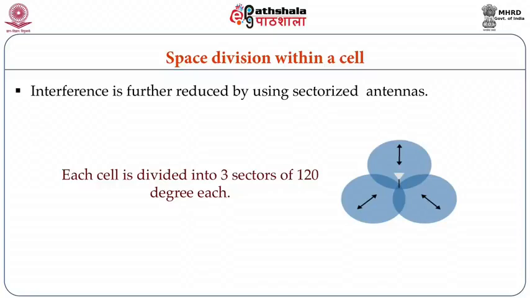So within a particular cell also, a space division is implemented. Within a particular cell, it is again divided into different areas by the use of sectorized antennas.